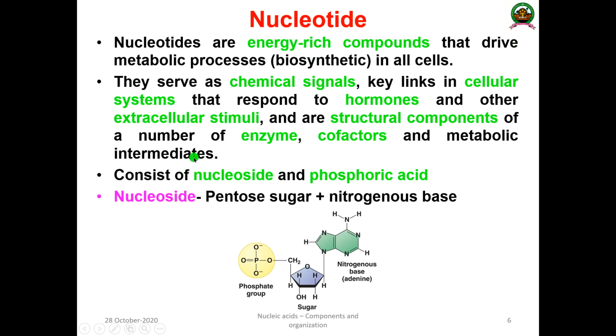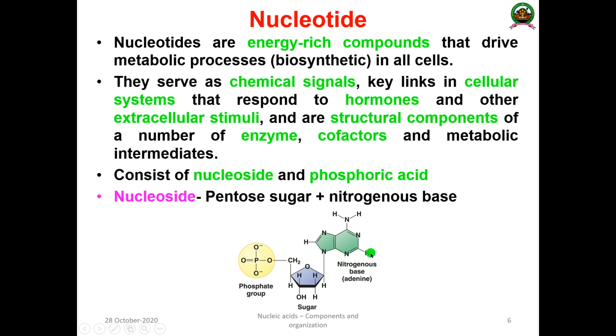And this nucleotide, as I mentioned previously, comprises a nucleoside and a phosphoric acid. And what is a nucleoside? This is the building block of a nucleotide that comprises the pentose sugar and nitrogenous base. So in fact, a nucleotide comprises three components: one is phosphoric acid, next is pentose sugar, next is nitrogenous base. So this is the general structure of a nucleotide.